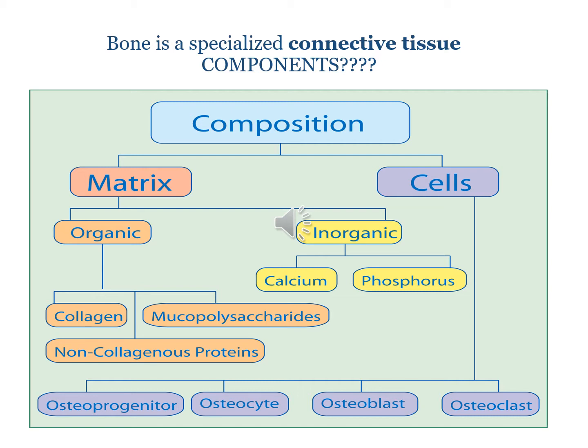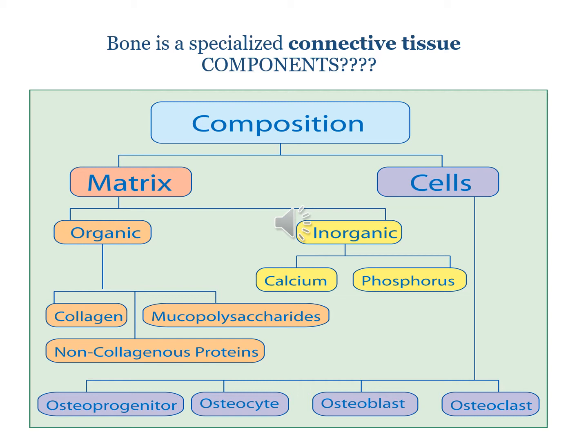Extracellular matrix of the bone includes organic component as well as inorganic component. Organic component is going to include your fiber and your GAGs and your glycoproteins. So in organic component, the fiber that is predominantly present in the bone tissue is your collagen fibers. And in collagen, type 1 is the predominant type in bone tissue. And for the GAGs and glycoproteins, you are going to have different mucopolysaccharides here and non-collagenous proteins as well.